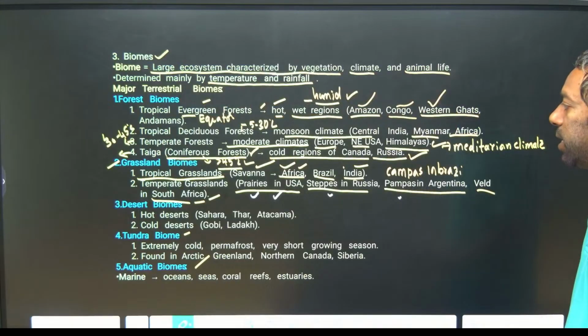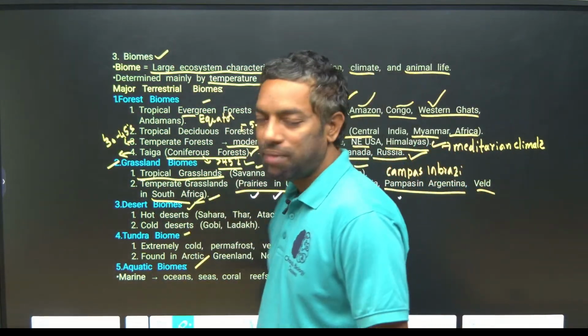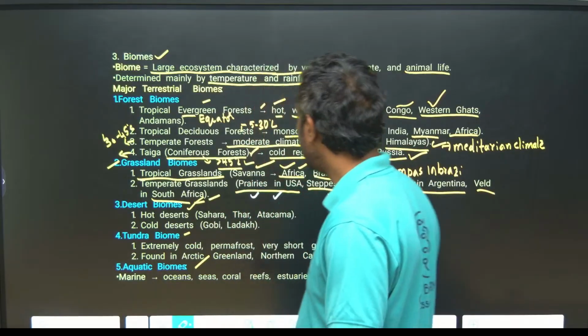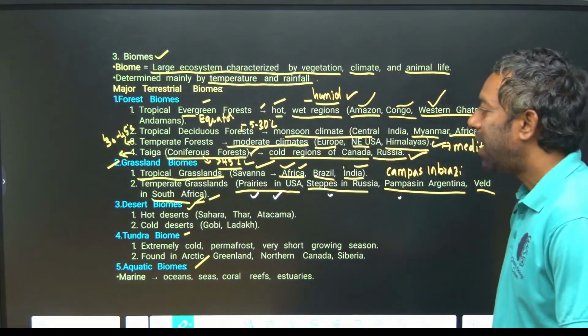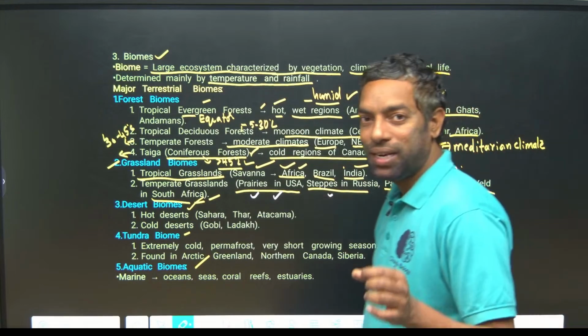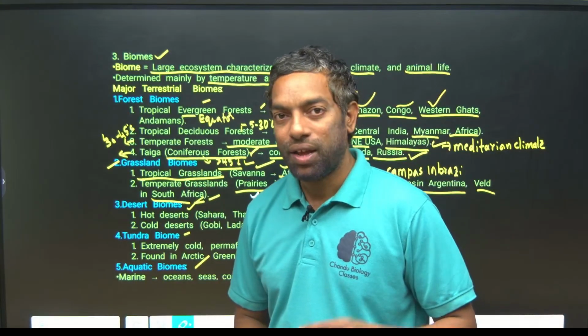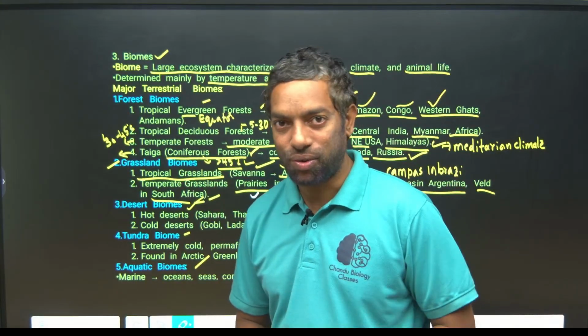Coming to the desert biomes: grassland biomes we know, desert biomes are hot desert and cold desert. This is important. They mention the desert name and ask hot or cold. Which one of the following is cold desert?